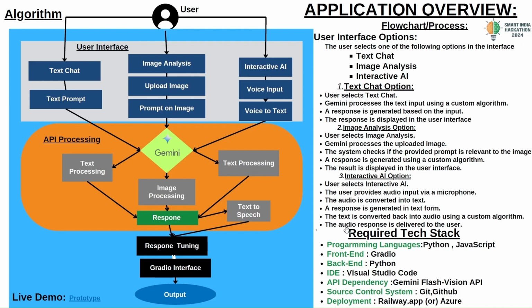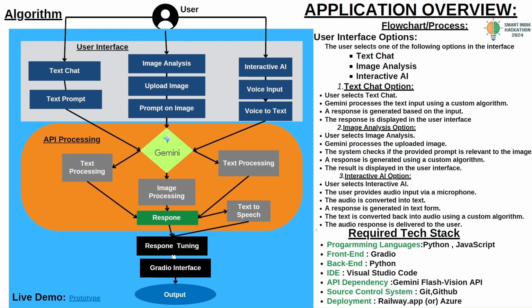So to design this project, we mainly depended on Python, as well as JavaScript as the side language, and for the front end we used the Gradio framework, which is the best framework for ML models, and we used Python as the backend code, and Visual Studio Code is very friendly to develop this application, and we mainly depended on the Gemini Flash Vision API, which is free.